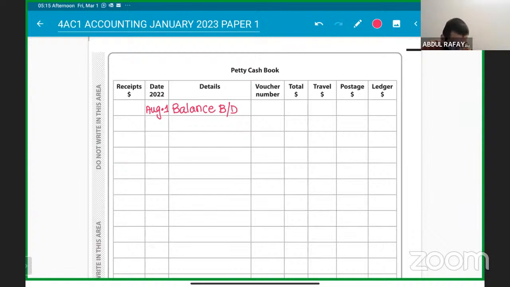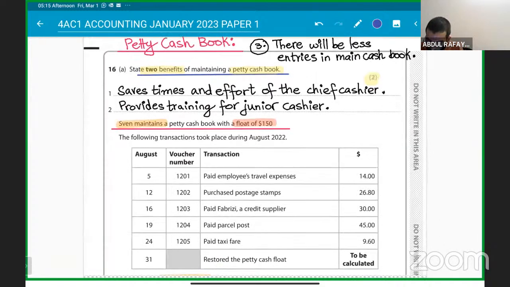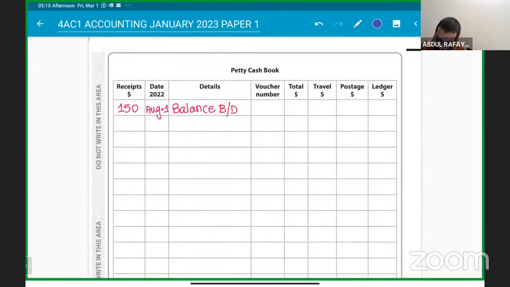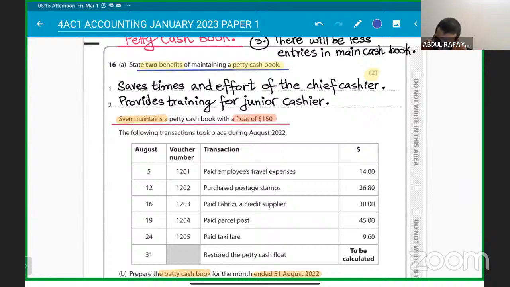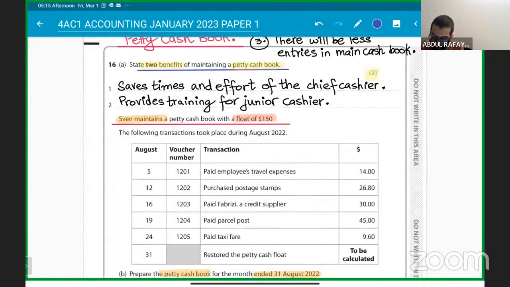How much is this? $150. Okay, $150 must be there as a float. Getting it clear on that? So out of $150, they have paid employees' travel expenses on 5th August. That you can put as voucher number 1201, and it is basically on 5th August that it is paid.